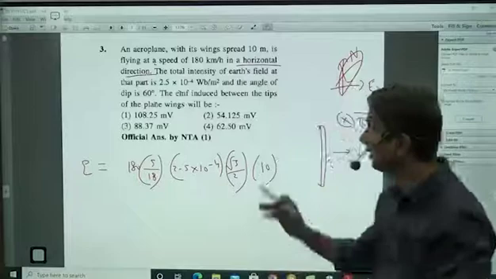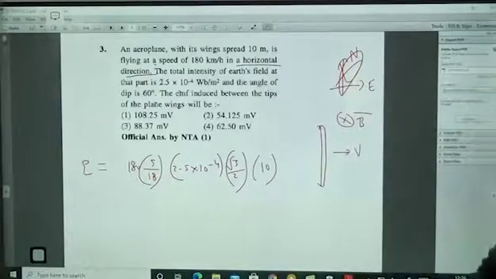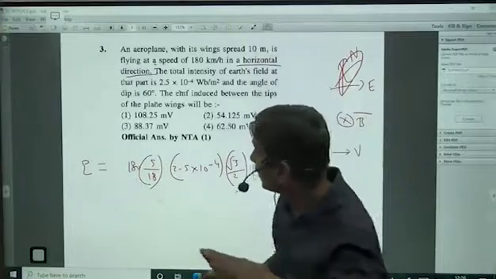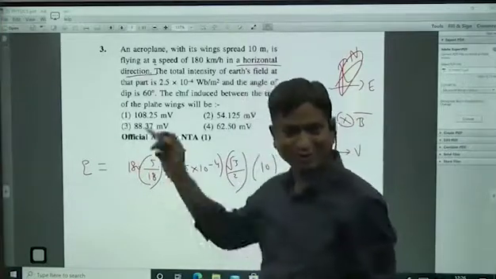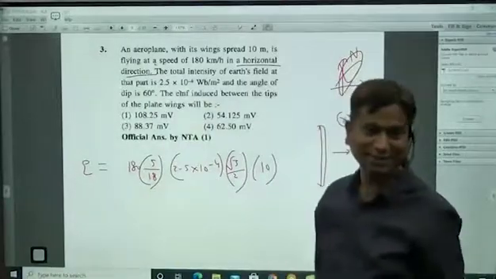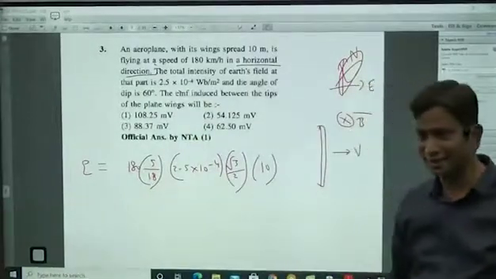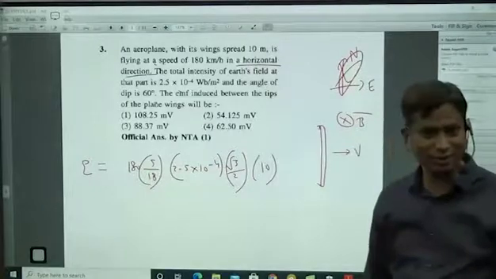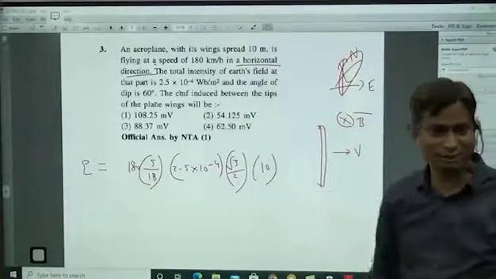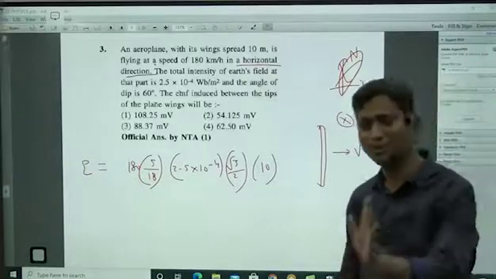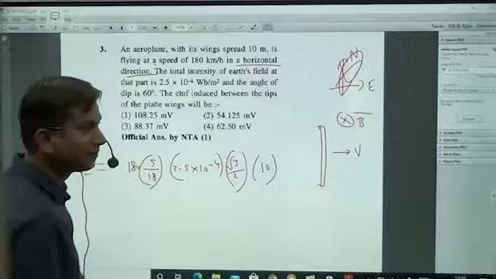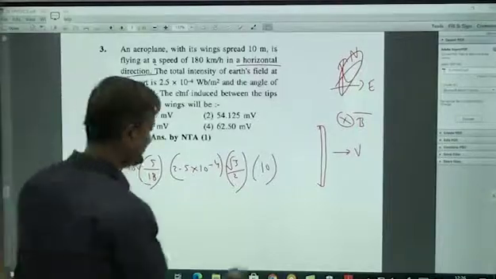So what I am trying to make is, it is having a takeoff at 30 degrees. Same question, then what is the EMF induced? A little bit better question than this. Correct or not? If we can concentrate like this, take this paper and for every paper think of the best possible question, it will become easy for you next time. Okay, right. Next.